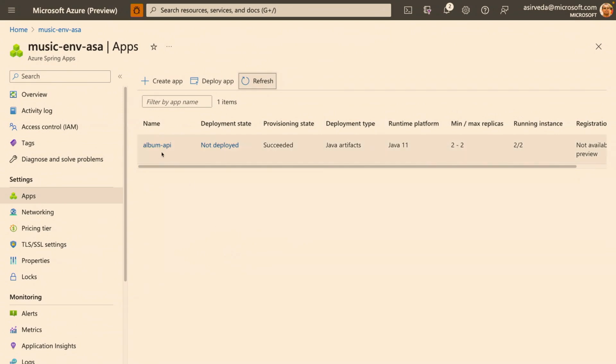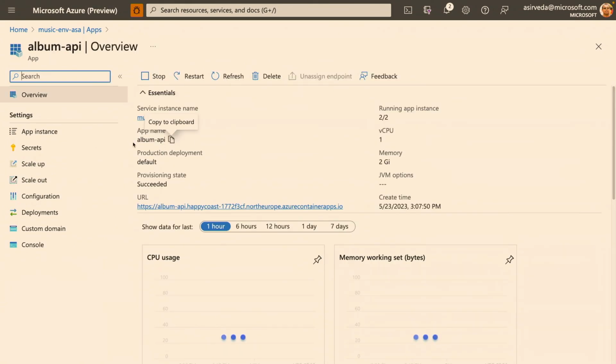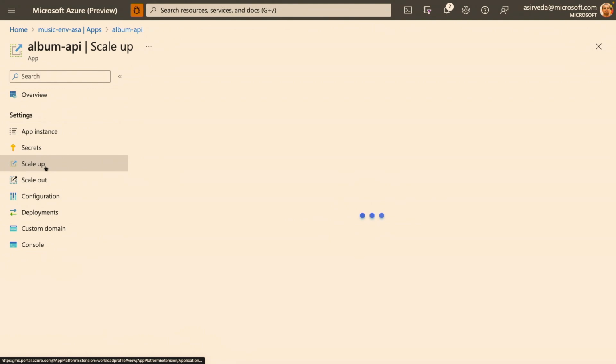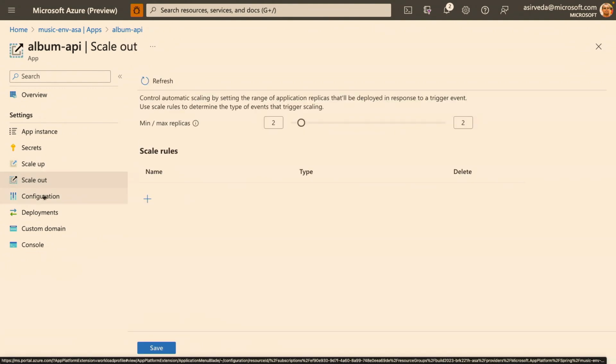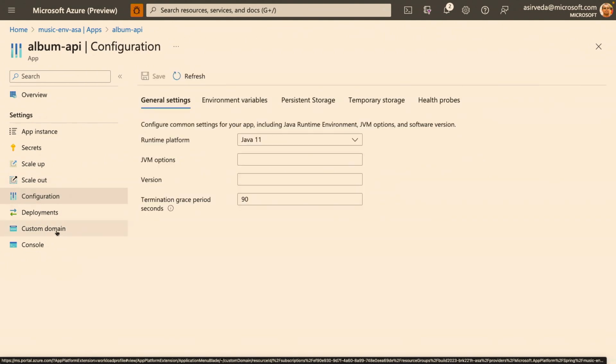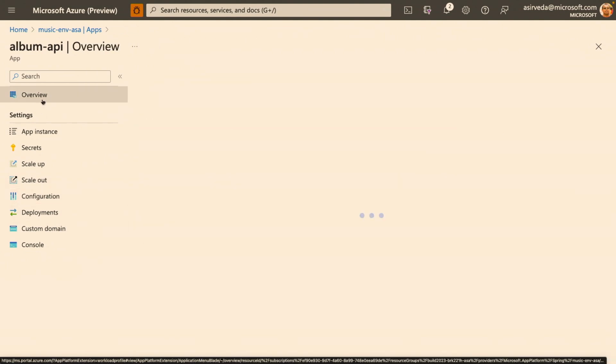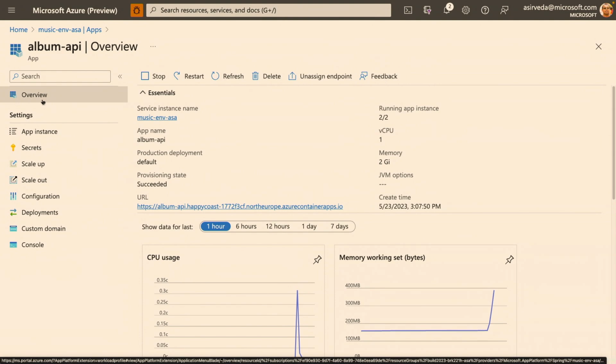All right. So if I go into this API right here, you can see that I can scale up right there. I can also scale out. I can also configure whatever I want, and I can also set up a custom domain. All of these are in my fine-grained control so that I can handle it. Going back to the slide deck now.